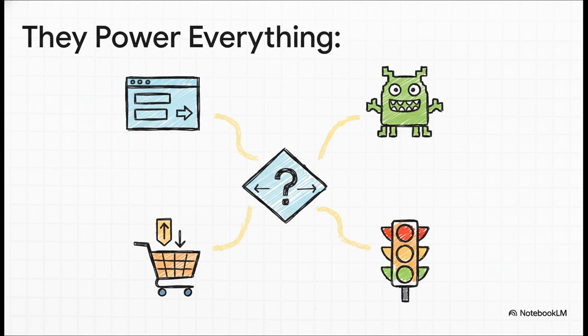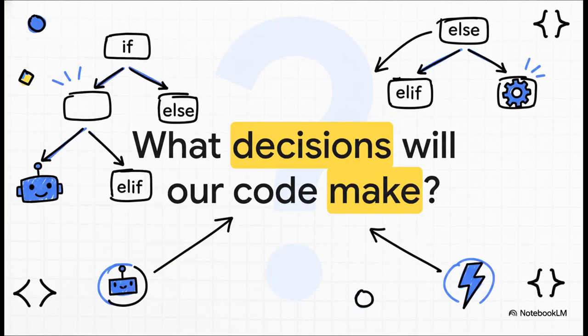And I mean, you see this stuff everywhere. Think about it. The simple logic on a login screen, if the password's right, let them in, else show an error. It's in the bad guys in a video game, the dynamic pricing on Amazon, even the system that controls the traffic lights on your way to work. It's all powered by these decision-making structures. By mastering these concepts, if, else, and elif, you've really unlocked the core of all programming logic. You now have the tools to build programs that aren't just static, but are dynamic, responsive systems. So the real question is, now that you've got the tools, what decisions are you going to let your code make?